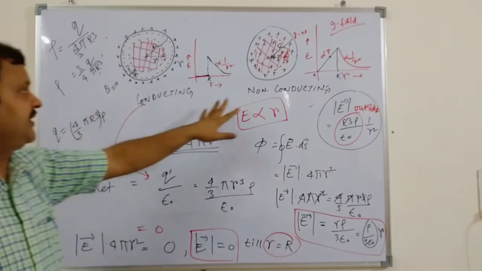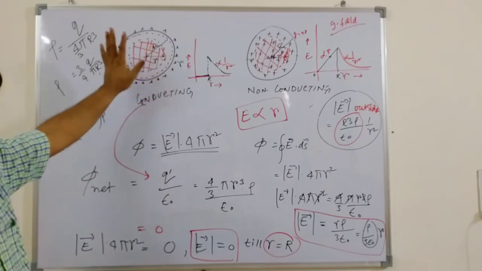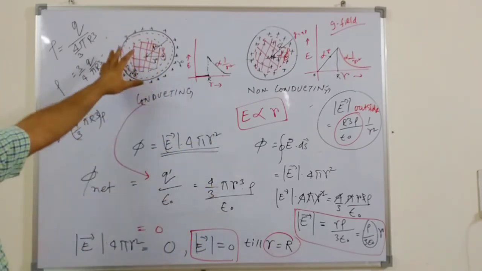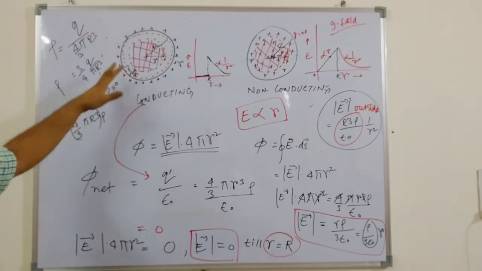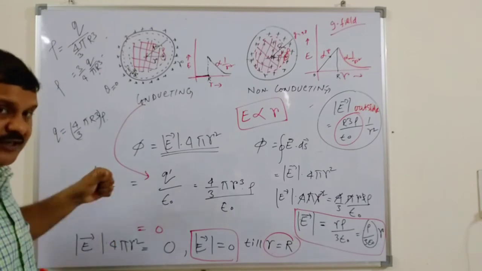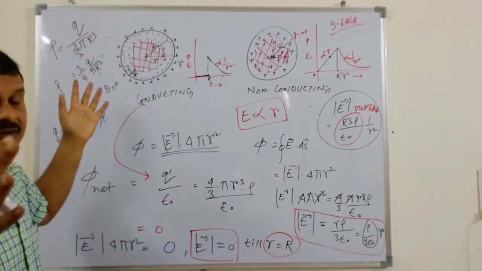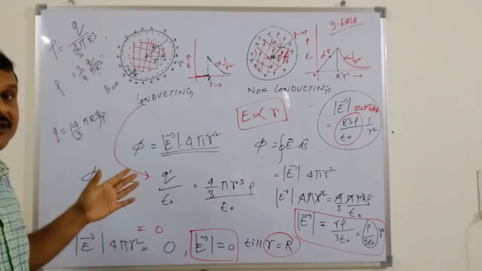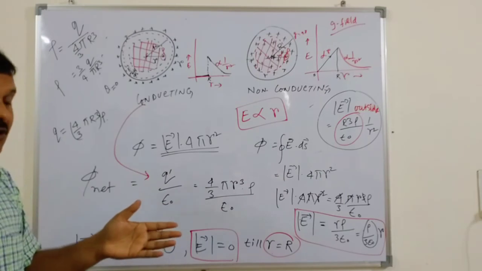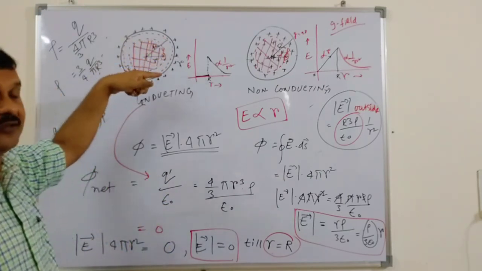So there are two basic differences. Inside a conducting surface there is zero flux because of zero net charge, because the charge is all on the surface. And why is it on the surface? Because it is conducting. Once you push the charge in, because of repulsion and other factors, it will come out to the surface to get neutralized as quickly as possible, because the surface is the only source of either taking out excess electrons or neutralizing the excess electrons of a positively charged body.